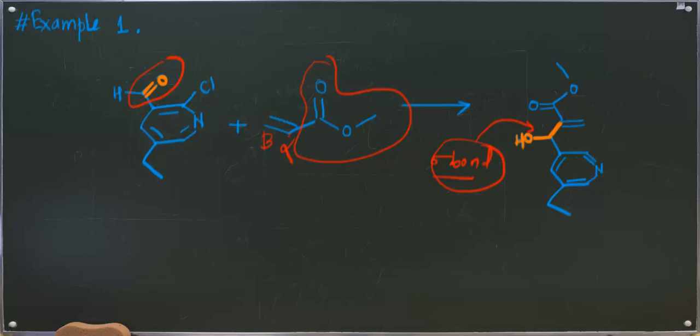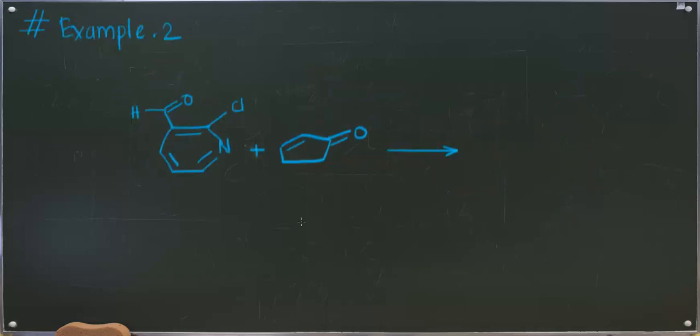Okay, now let us try to understand the next example. When we're talking about the Baylis-Hillman reaction, we need to understand our two starting materials. The first one is your aldehyde. You can clearly see here, this is your aldehyde part. Therefore, it is your starting material 1, which is an aldehyde. And the next part is what? An alpha beta unsaturated carbonyl compound or activated alkene.